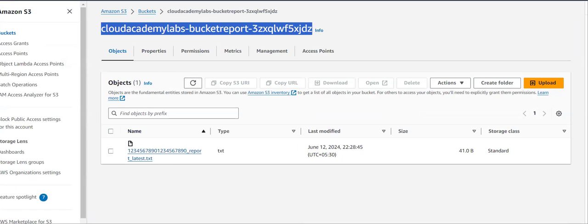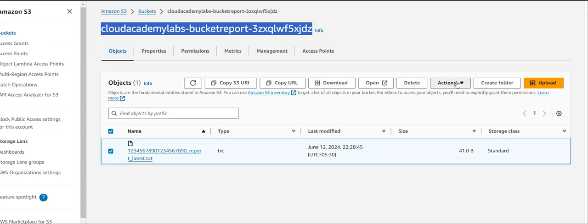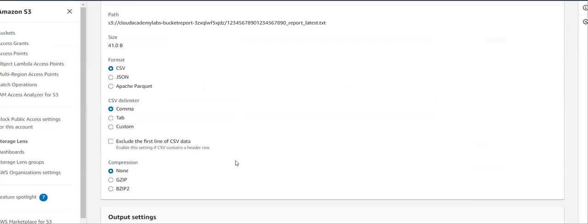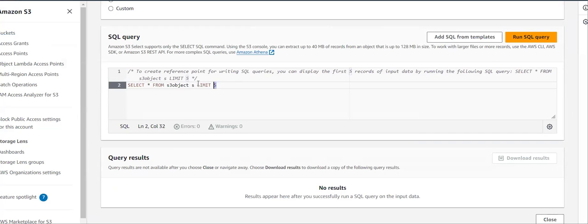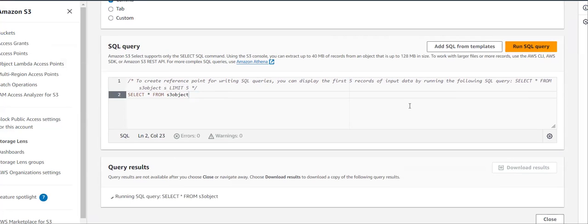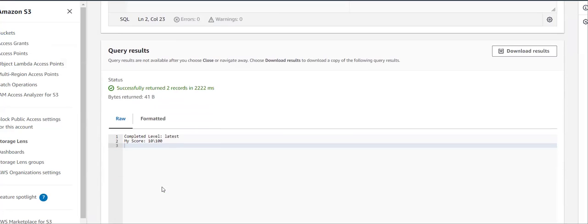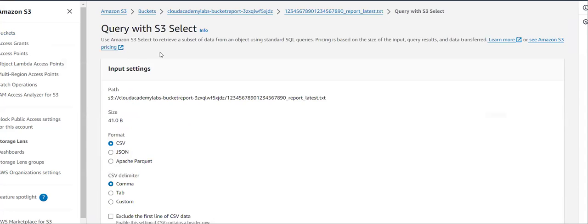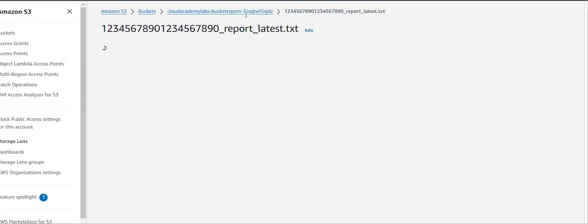Yes. You can even see the data present in this report by using a simple query with S3 Select. I'm removing this and running this SQL query to see all the data present in my file. You can see my score is there and completed level is also there in this file.